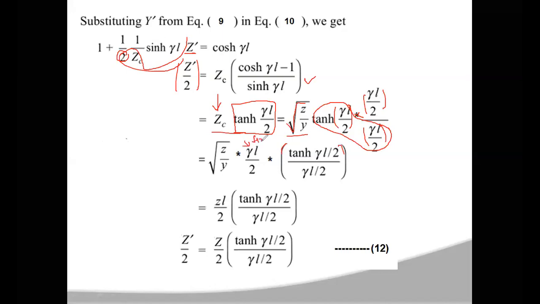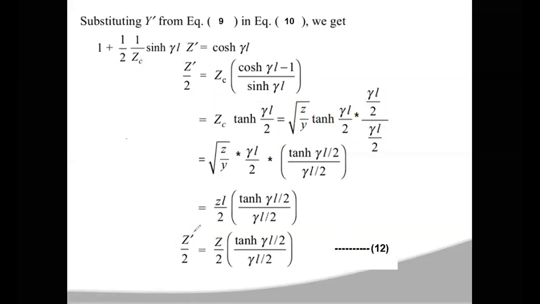With some calculation, y gets cancelled and only z remains, so you have zL by 2 into tanh γL by 2 by γL by 2. In place of zL, you can write capital Z. So the value of z dash by 2 is equal to Z by 2 into tanh γL by 2 by γL by 2.